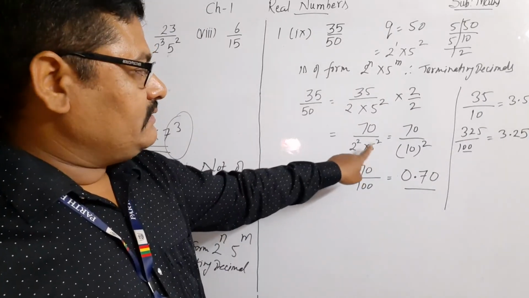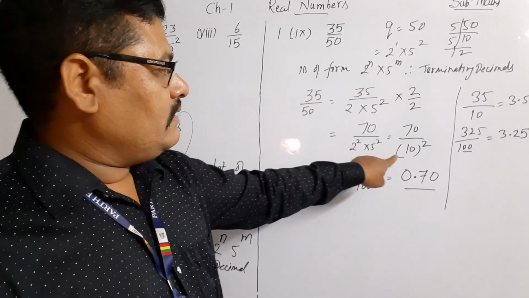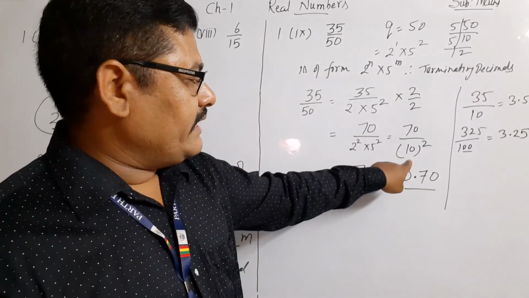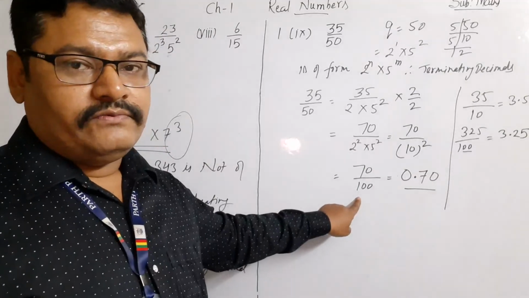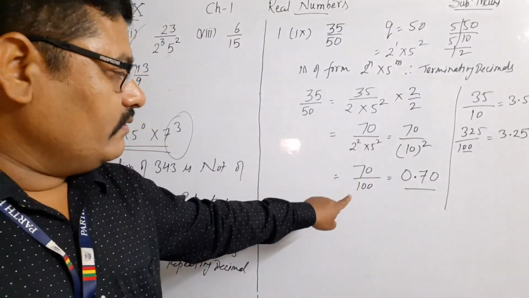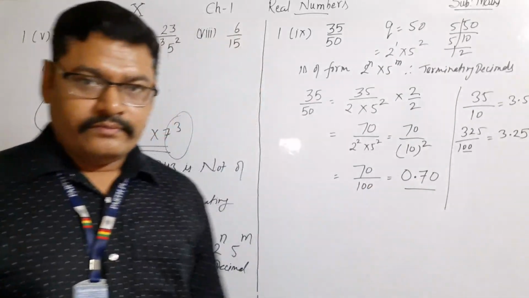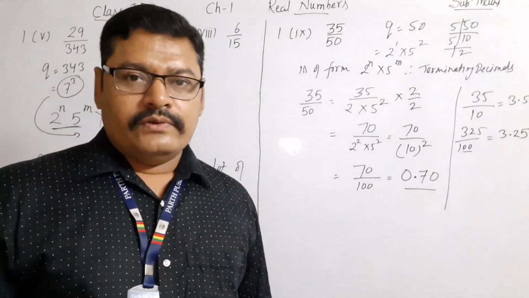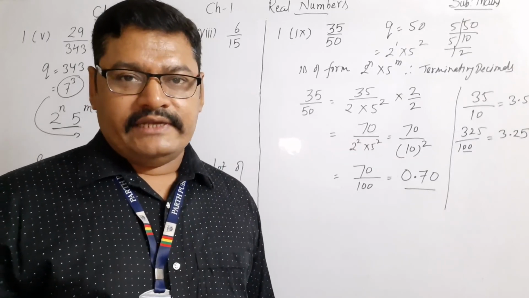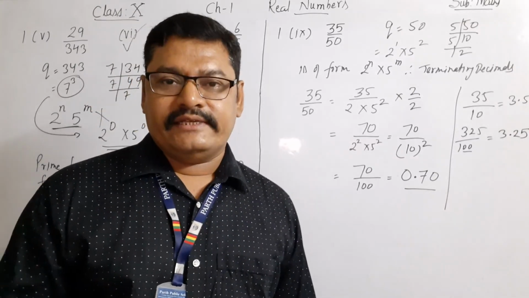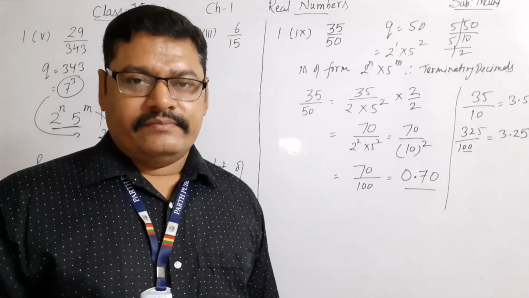Powers are equal, therefore we have multiplied the bases. 5 into 2 is equal to 10, so it is 10 raised to power 2. 10 raised to power 2 is 100, and 70 upon 100 is equal to 0.70. So in this way we can easily find the decimal expansion of a rational number, if it terminates.